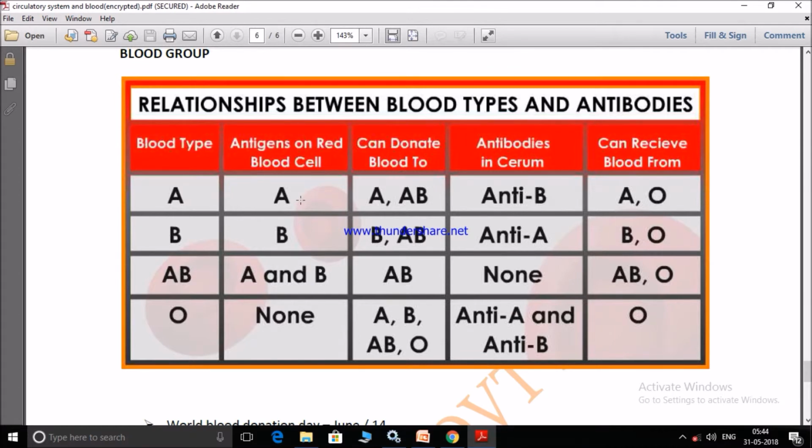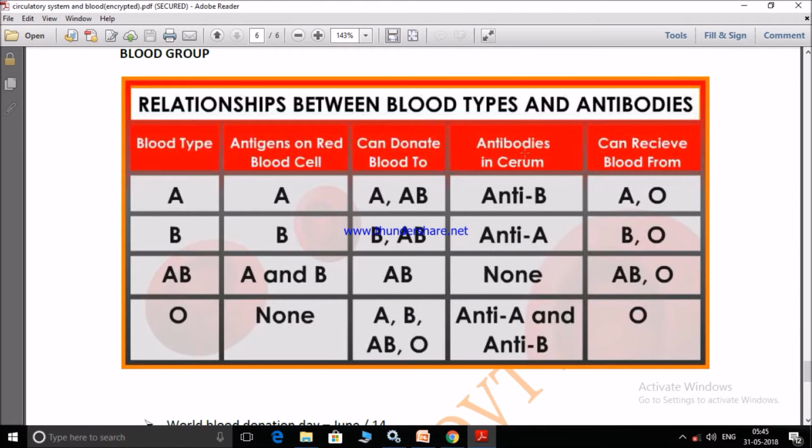A blood can be donated to A and AB. B blood group can be donated to B and AB. AB can donate only to AB. O can donate to anyone: A, B, AB, and O. That's why they are known as universal donors. O blood group is known as universal donor because they can donate blood to A, B, AB, and O blood groups.